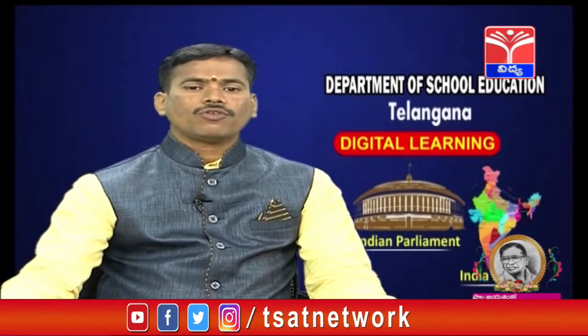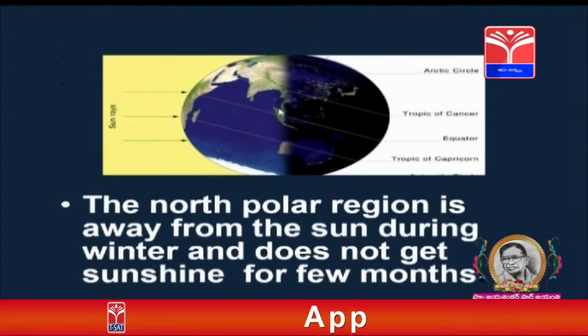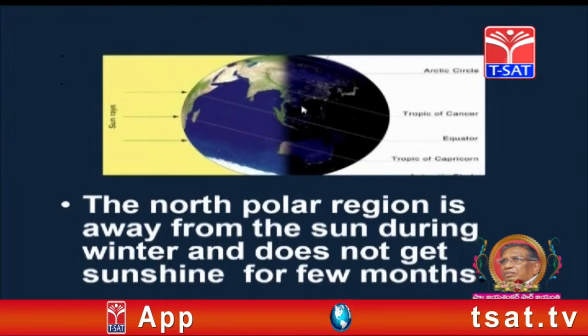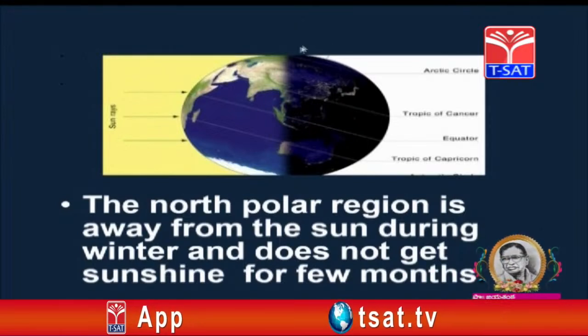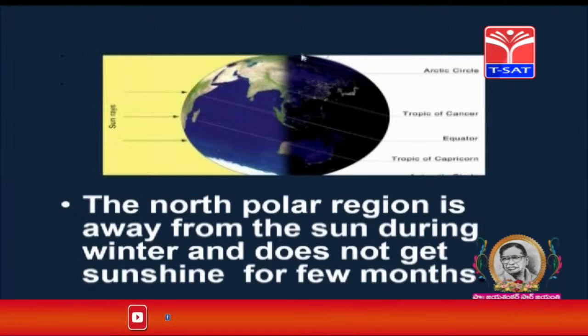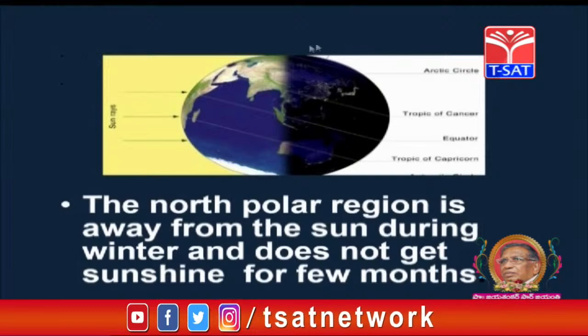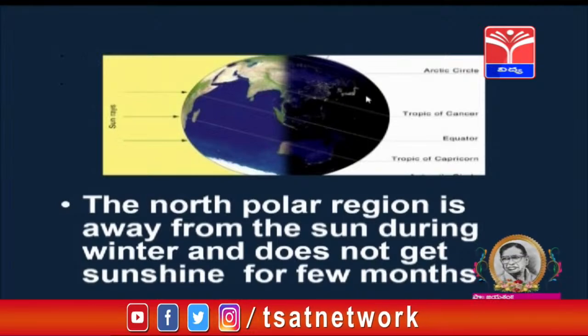The North Polar region is away from the sun during winter and does not get sunshine for a few months. This North Polar region, what happens? It is experiencing winter season and does not get sunshine for a few months.